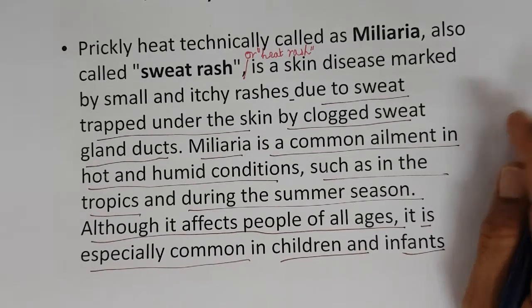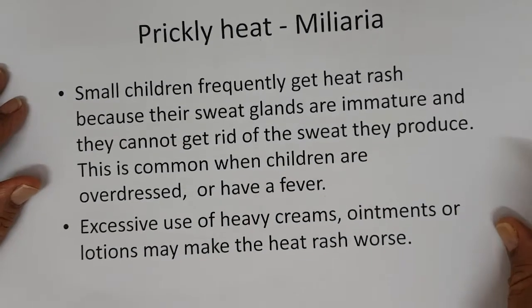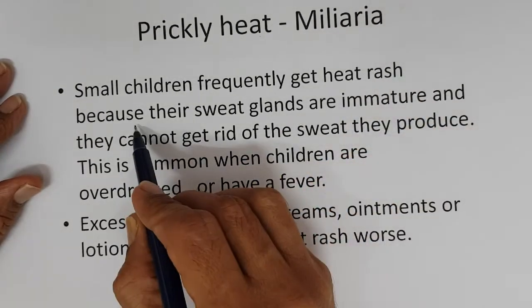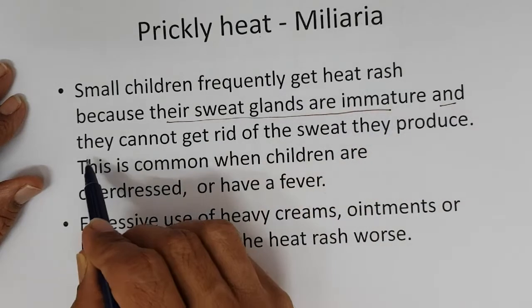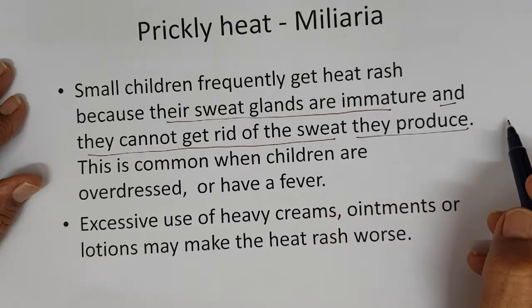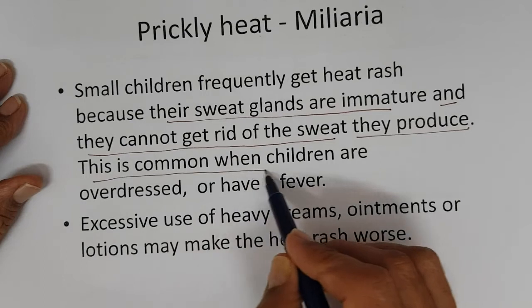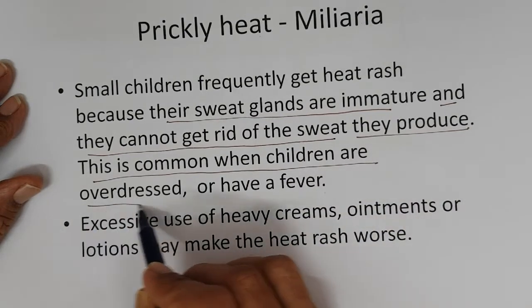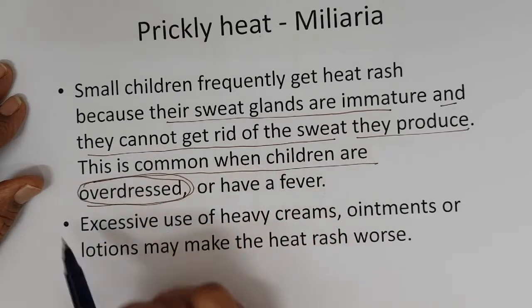Why do small children frequently get heat rash? Because their sweat glands are immature and they cannot get rid of the sweat as they produce it. This is common when children are overdressed. That's why I said management of prickly heat.